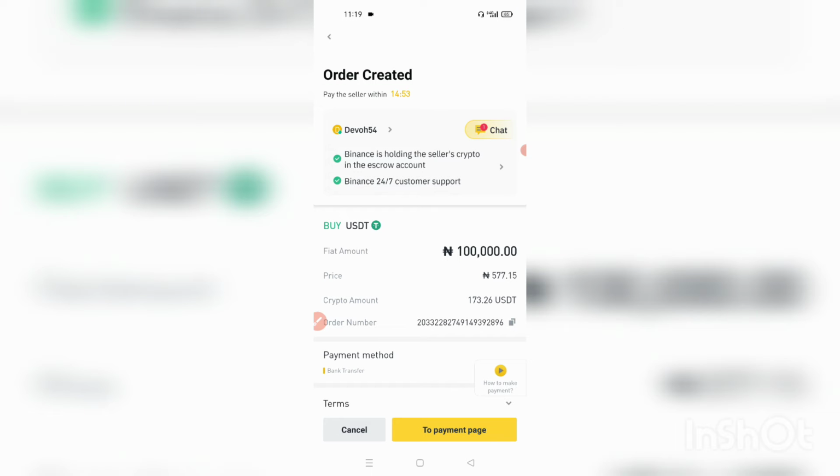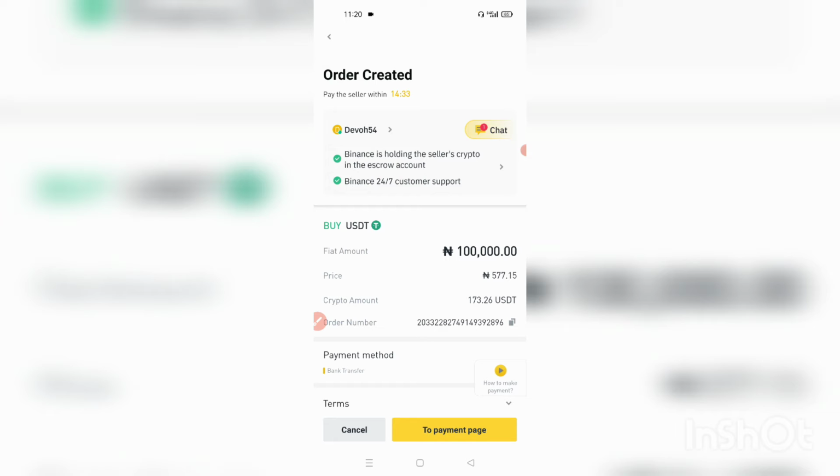Then when we get in here, number 3 due diligence is that you need to have contact with this seller. You need to have contact with the seller. You see, Binance is holding the seller's crypto in the escrow account.